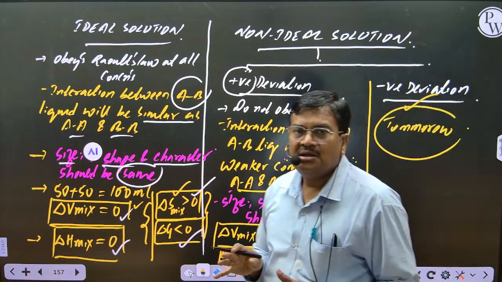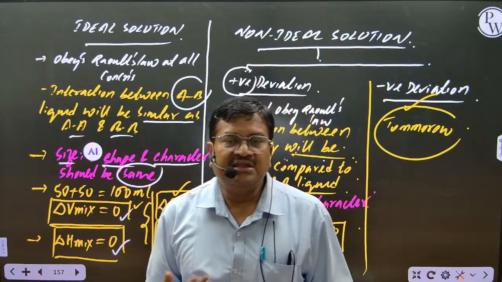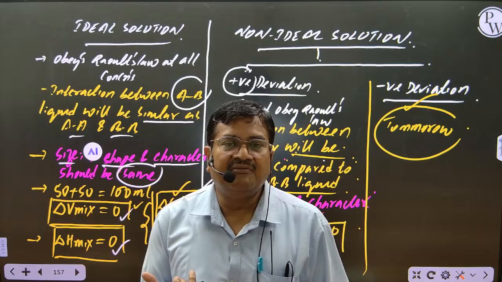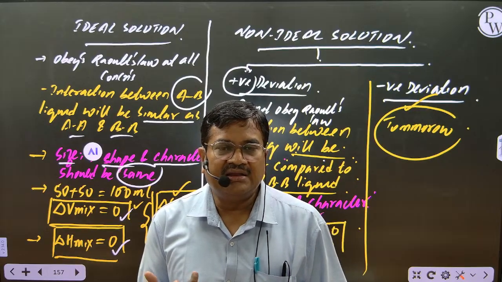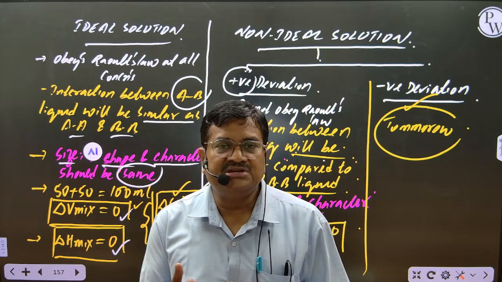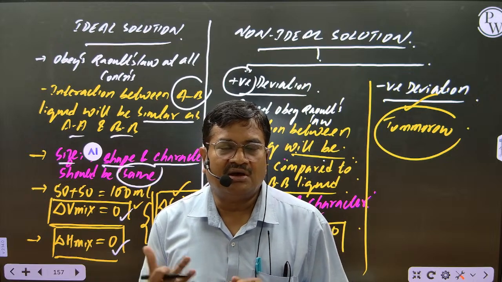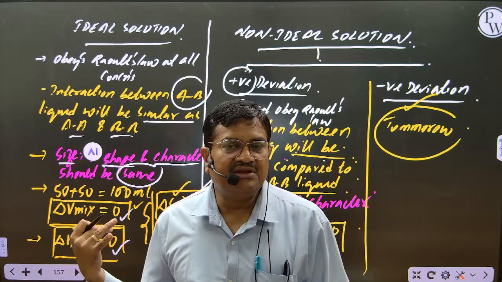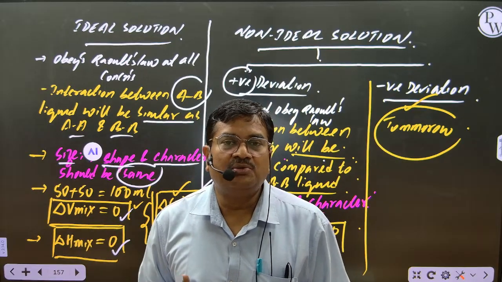Clear for all? What you do today is read the content till now, what I taught. Today I taught you the vapor pressure of a solid in a liquid, where the solid is non-volatile. Thereafter I taught you what is an ideal solution and what is a non-ideal solution. In non-ideal, I taught you only positive deviation. Tomorrow we will discuss negative deviation, then we go into colligative properties.